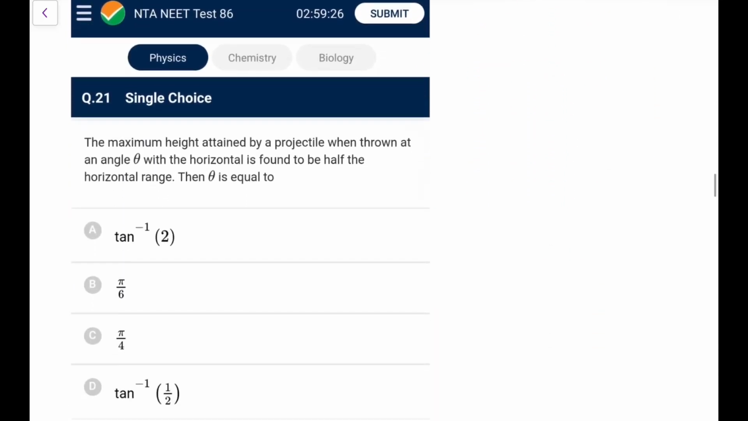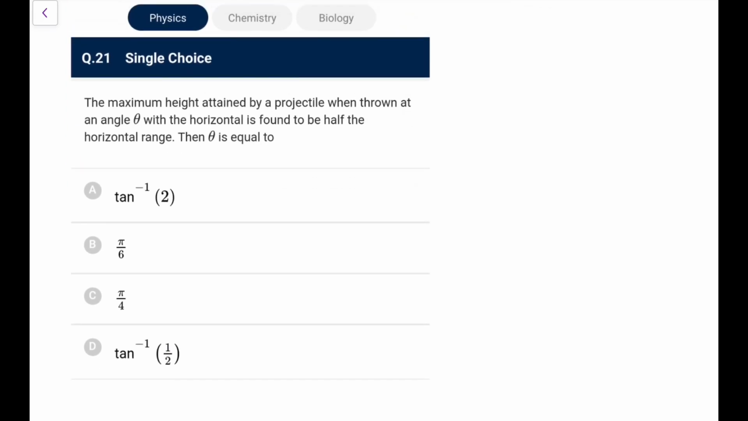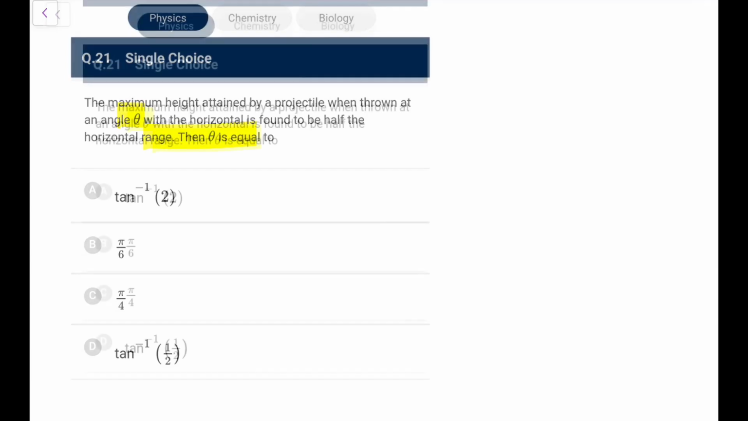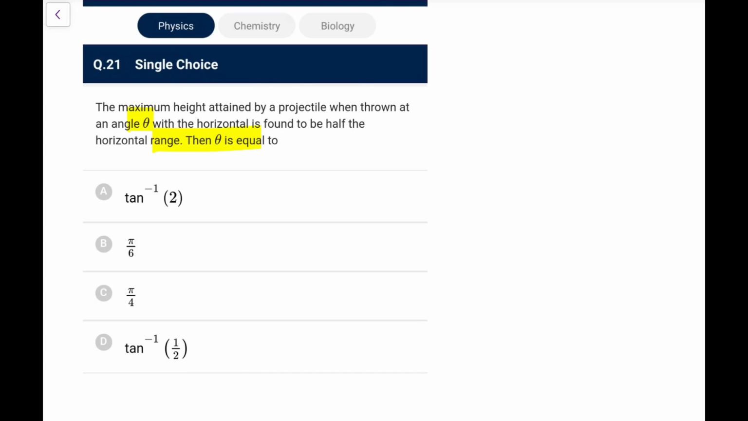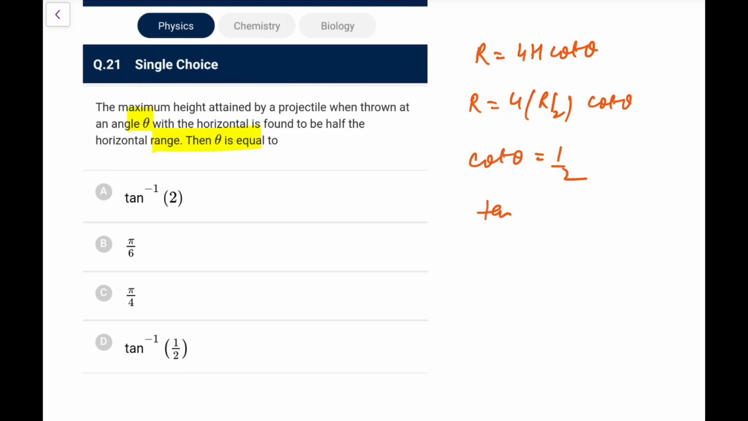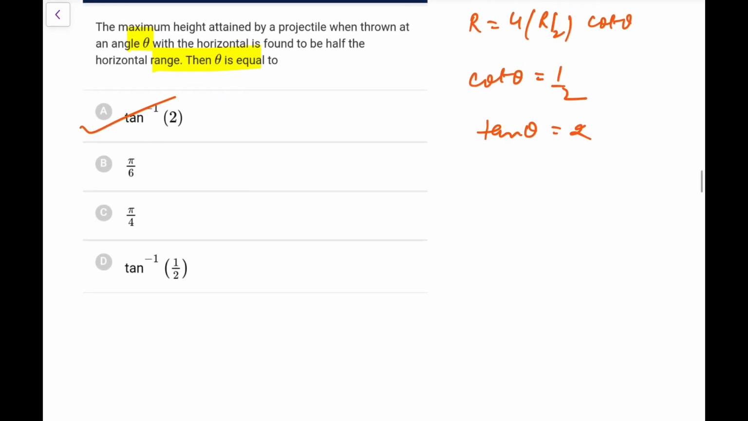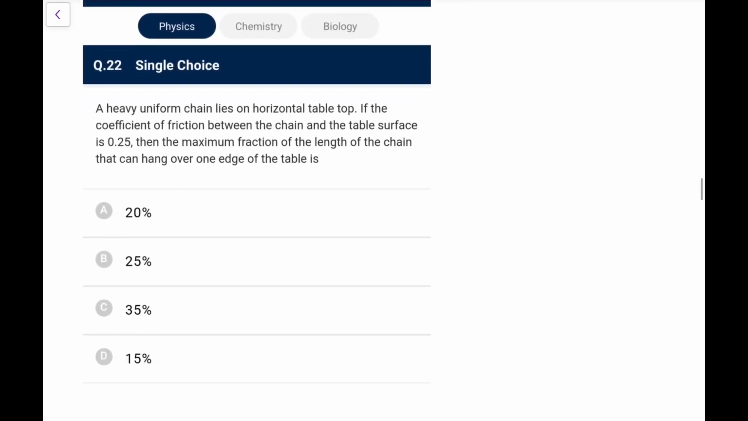Next, the maximum height attained by a projectile thrown at an angle theta with the horizontal is found to be half the horizontal range, then theta is. So here you can use a relation that you might be remembering, the relation between R and H. We write R is 4H cot theta. So for H to be R by 2, R is 4 times R by 2, that is cot theta. So that cot theta comes out as 1 by 2, or tan theta would be the inverse of that, that is 2. So theta is tan inverse 2. You can derive that relation also, but generally people remember it, so I am using it directly.